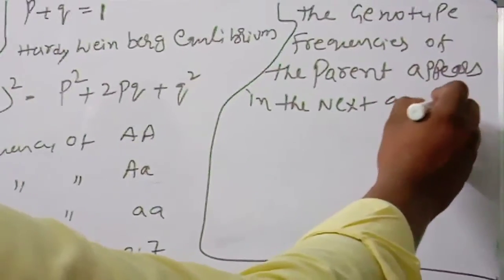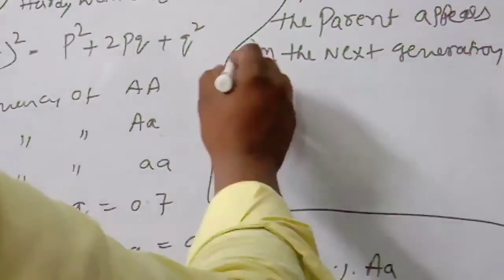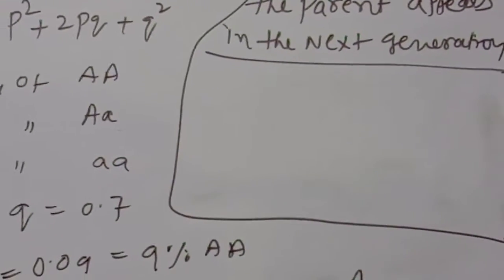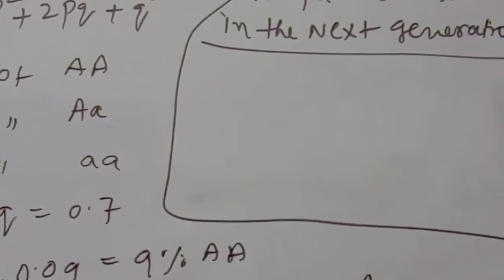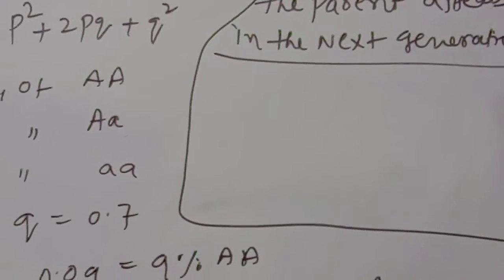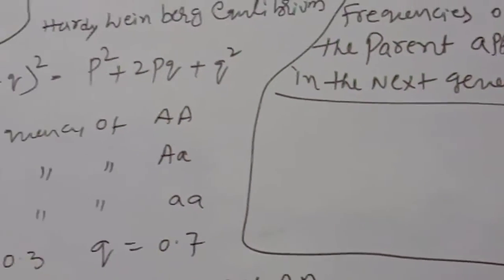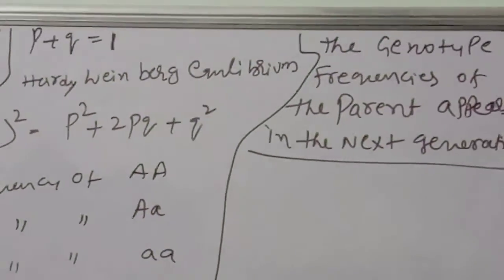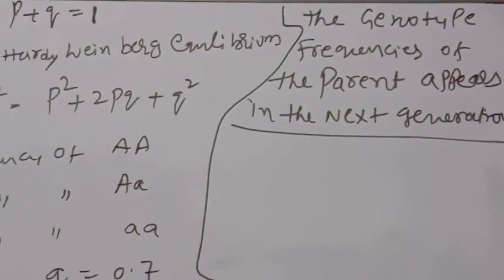So what is the meaning of this total? There will always be equilibrium in the genes. Stable alleles will be transferred from one generation to another generation. That is called Hardy-Weinberg equilibrium.